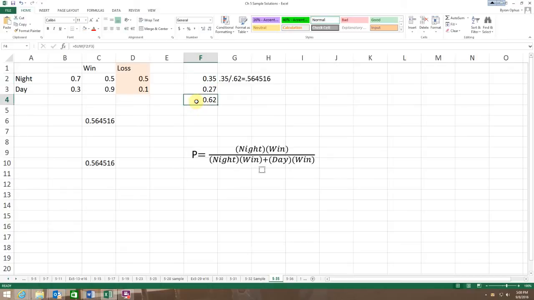So the joint probability is 0.62, but then I divide that into my night and win, because that's what I'm trying to determine, just like they did on page 157. So I ended up with 0.35 divided by 0.62, or 0.564516, which is the same answer, and that's basically what I did down here as well.